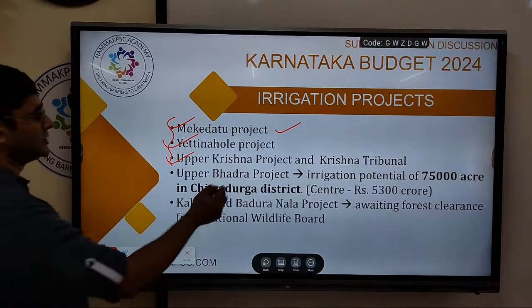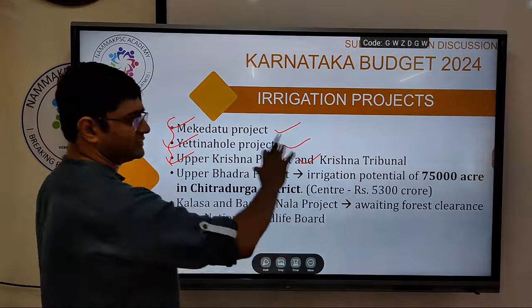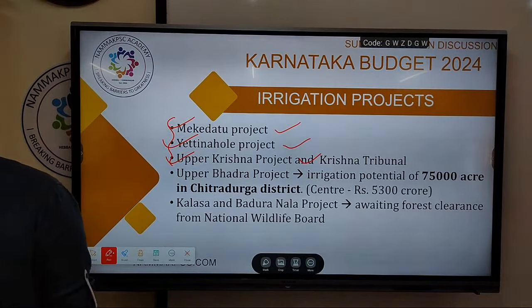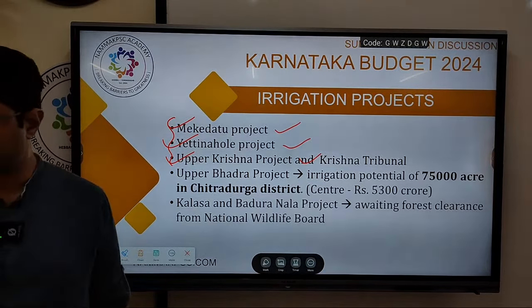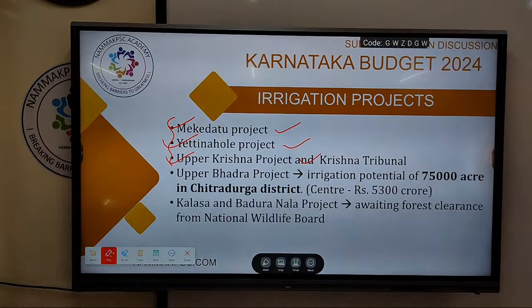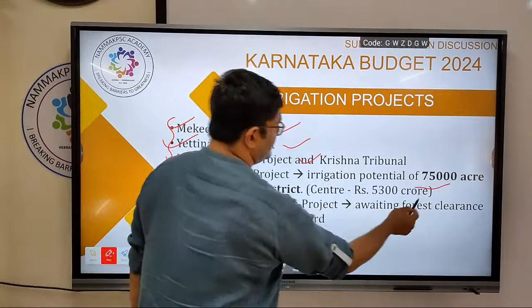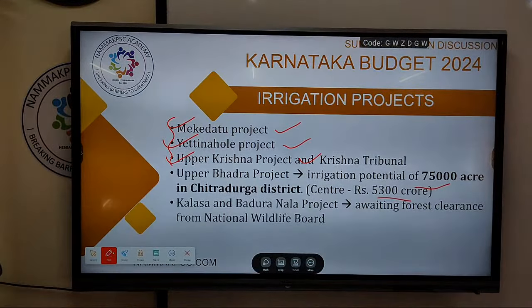Okay, Yettinahole project, Upper Krishna project, Krishna. So basically what they have announced is that so much of fund is going to be given to these projects, as mentioned in the budget. Okay, next, Upper Bhadra project. Here also, fund will be given to this project. Also, they will request the central government to release the promised fund, and all of that is being mentioned.